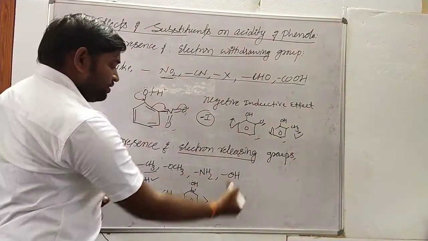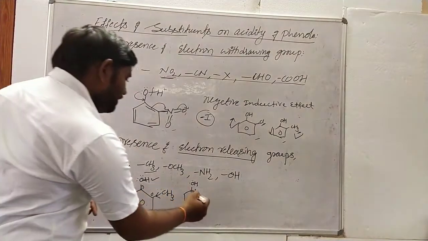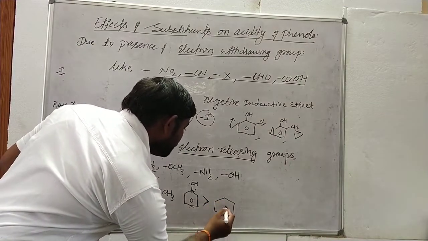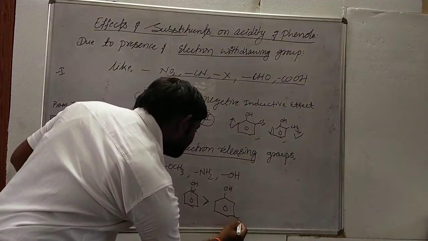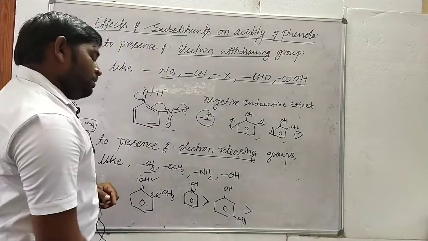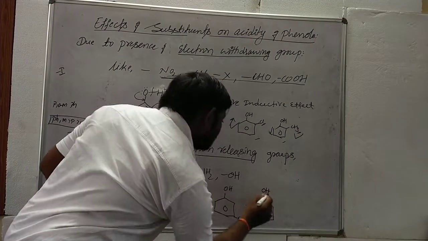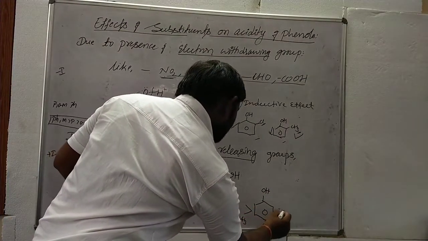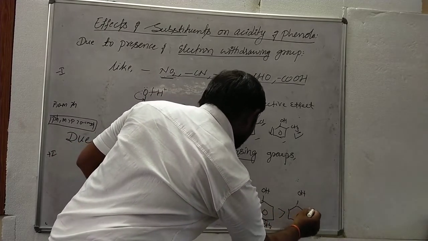Let us take the series of molecules, the decreasing order of acidity of these phenols. Phenol is more acidic than metacresol. Metacresol is more acidic than paracresol. Paracresol is more acidic than orthocresol.